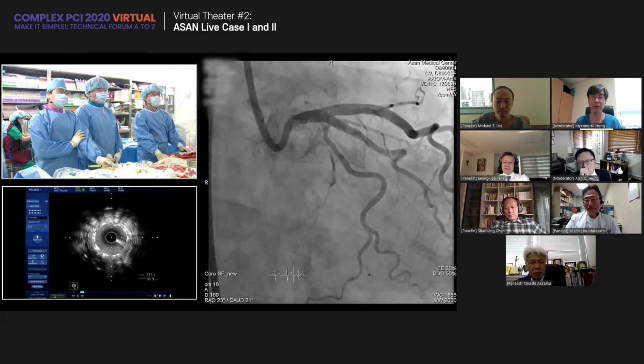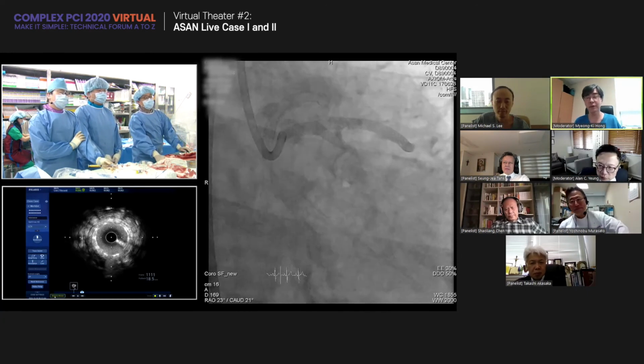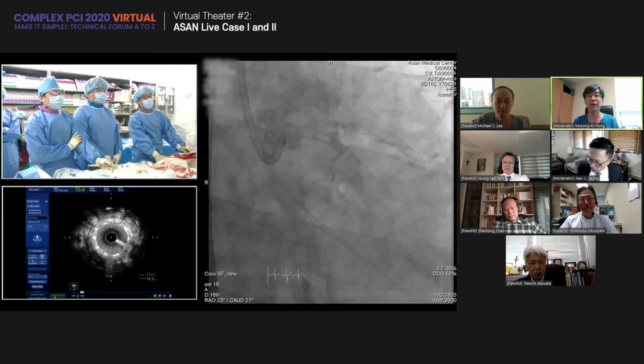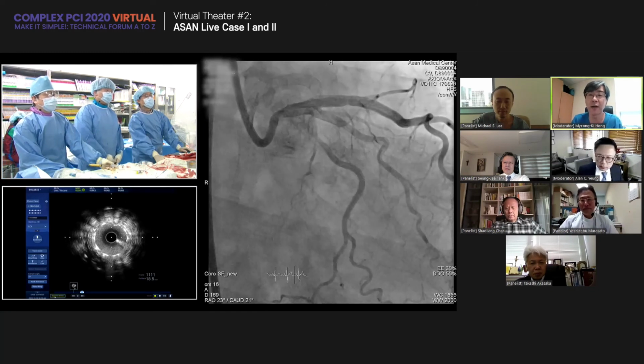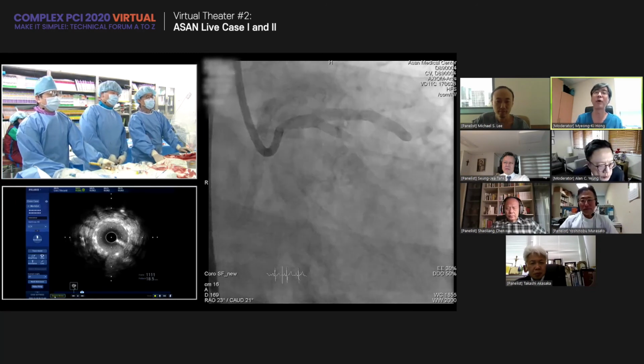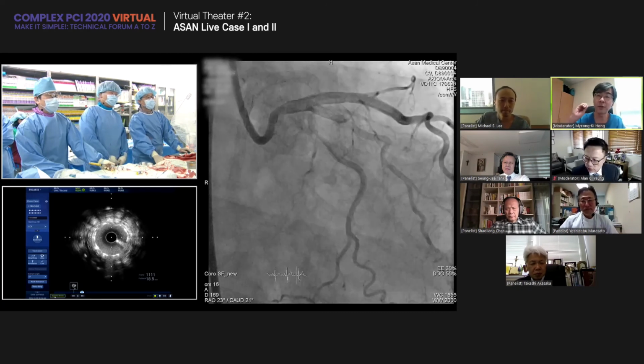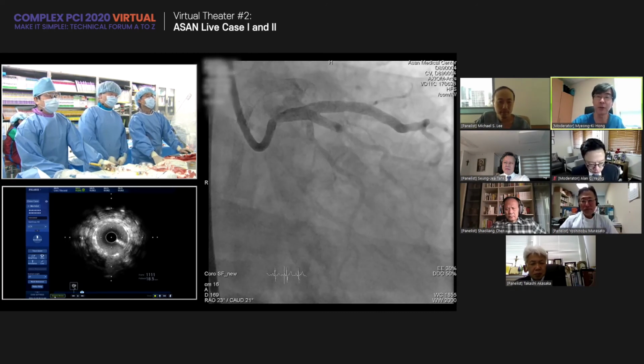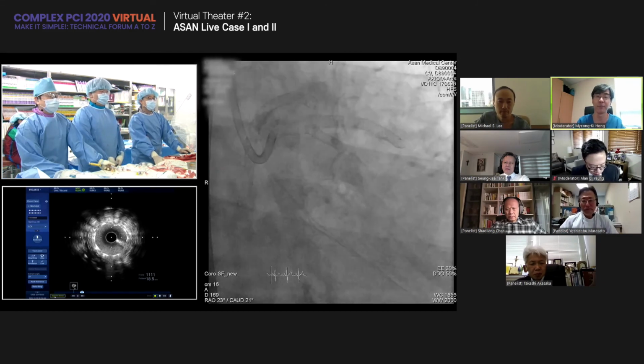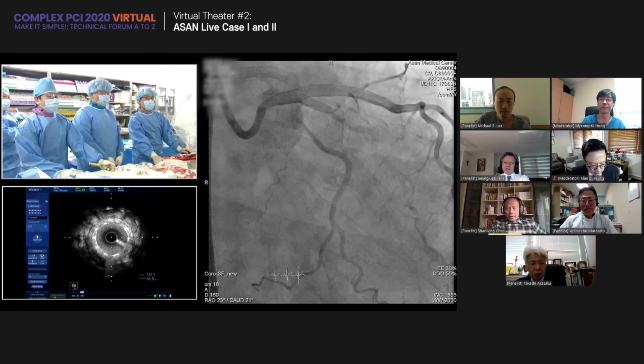That is the best one. But the current result is quite reasonable, quite excellent. But ideally, you try for the total absence of the stent strut above the side branch ostium. Okay, very nice point. I fully agree.